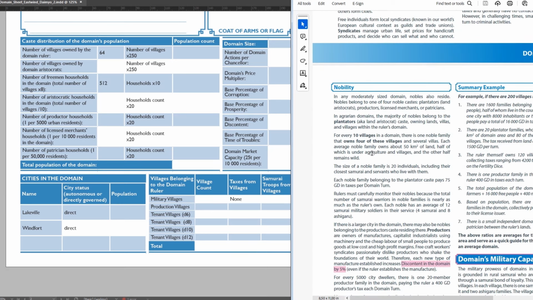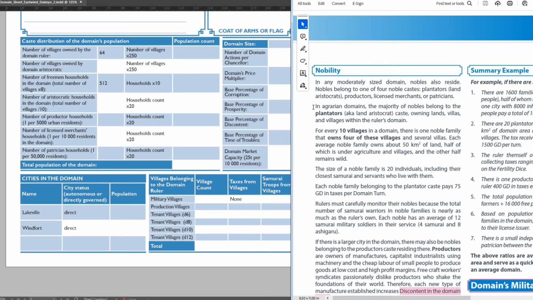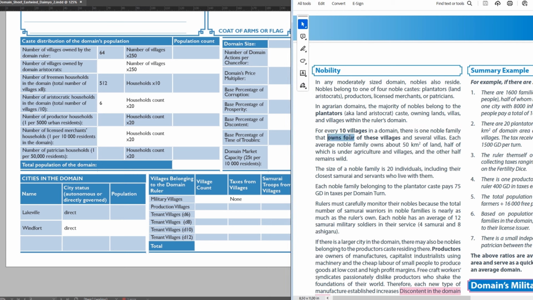Next, the nobility. There can be 4 different types of nobles. First, the land aristocracy: 1 family per 10 villages in the domain. So, 6 families in our example. But each of those families owns 4 of those previously mentioned villages and retains their own samurai and ashigaru, like the rulers of the domain.